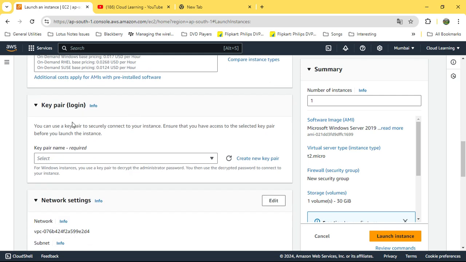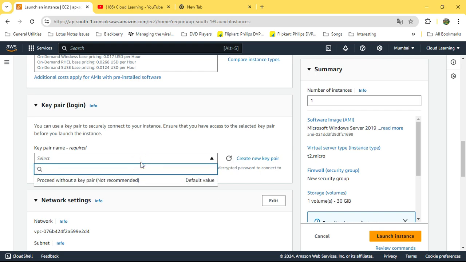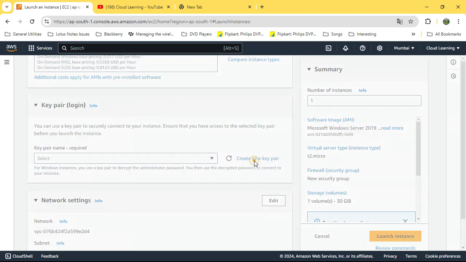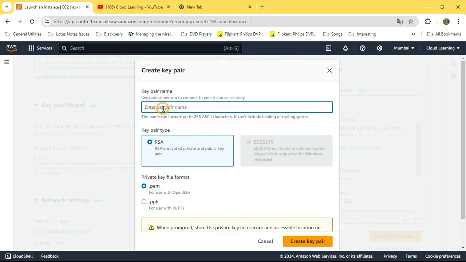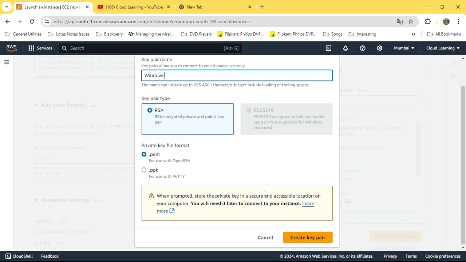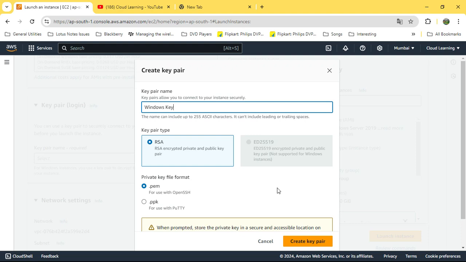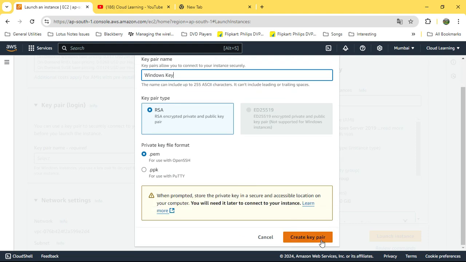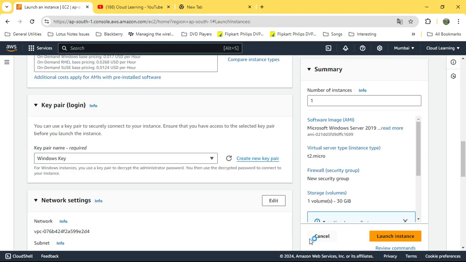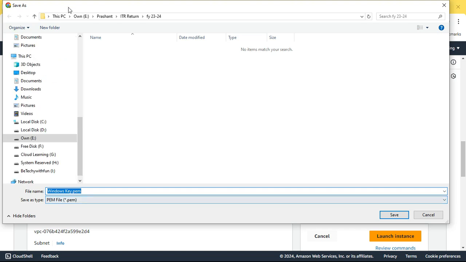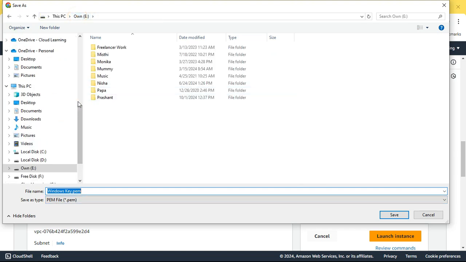You need to create a key pair. First time you need to create a key pair. So you can give the key pair here. It is like a security key. Just follow the steps and you will be able to create a machine. Windows key, RSA PEM key, create key pair. Good. You can download it somewhere at a secure place.